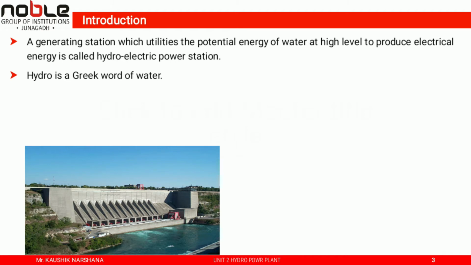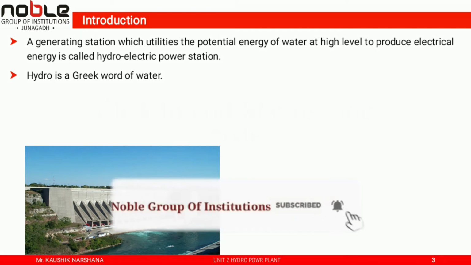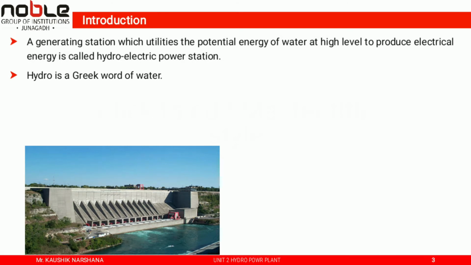Mainly it is a multi-purpose scheme, because in this scheme we can control floods and also irrigate, supply water to the people, or use it for the municipality or the water distribution board to distribute the water, as well as generate power. In a hydropower station, no fuel is used, but the potential energy of water at some height is used.